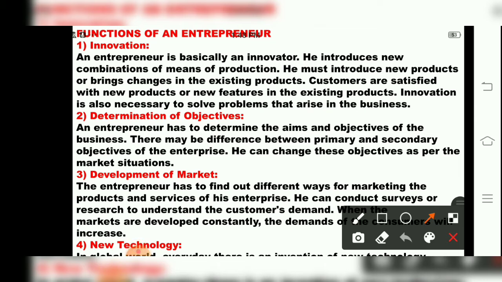Innovation means what? Having new ideas in mind, building new ideas, having creativity in mind. So, an innovator is always having new concepts in mind. That is called innovative, new ideas. So, here they have told the first function of an entrepreneur, children, that he should be an innovator. An entrepreneur is basically an innovator. He introduces new combinations of means of production. Also, he introduces new products and brings changes in the existing products. So, customers are satisfied with new products or new features in existing products. So, innovation is also necessary.